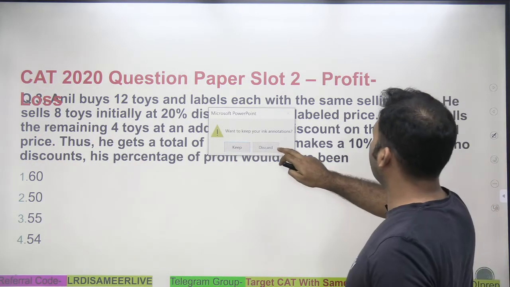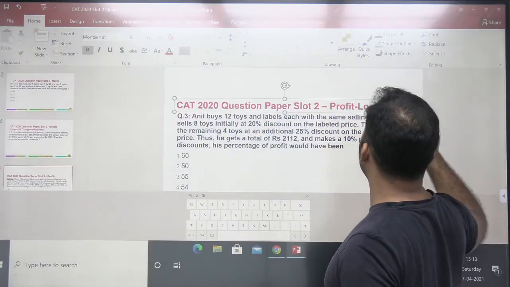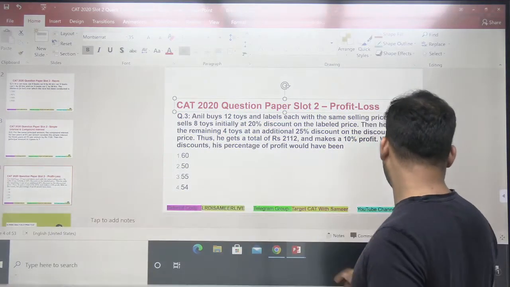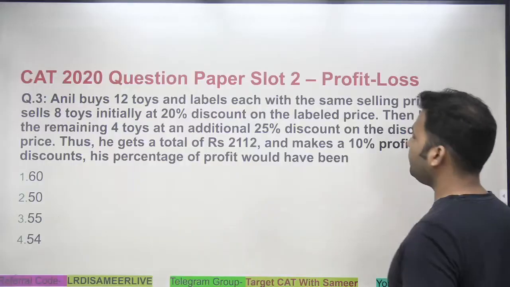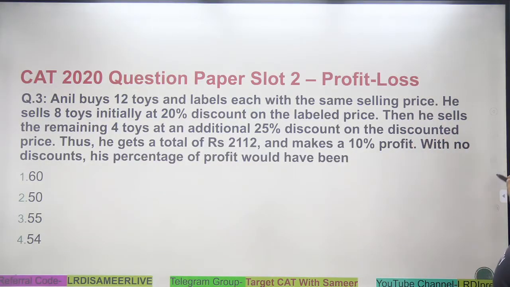Let me just correct it. So let's do this question, guys. Simple. There's a question of profit and loss here. Question number 3. Anil buys 12 toys, right?